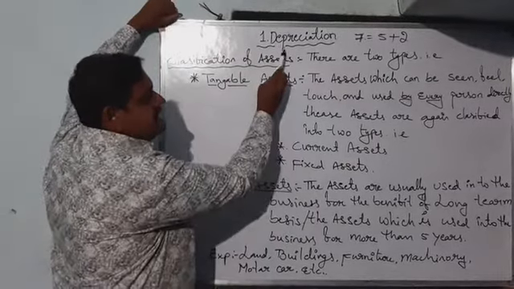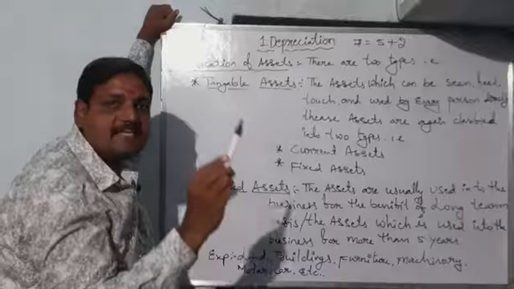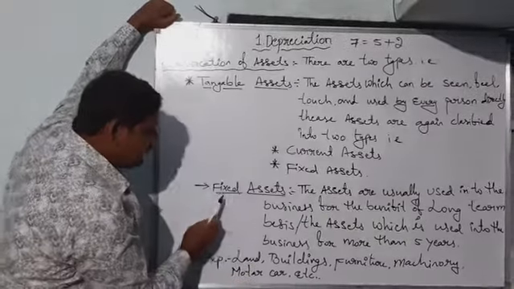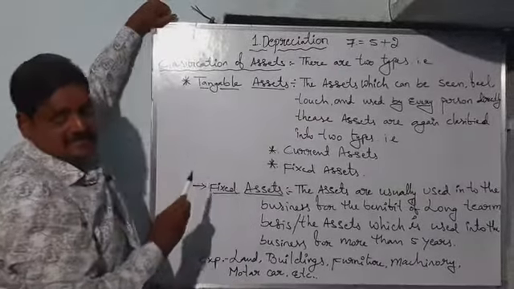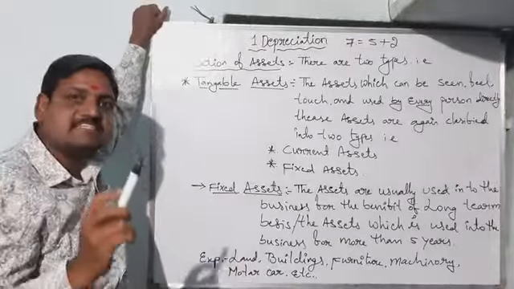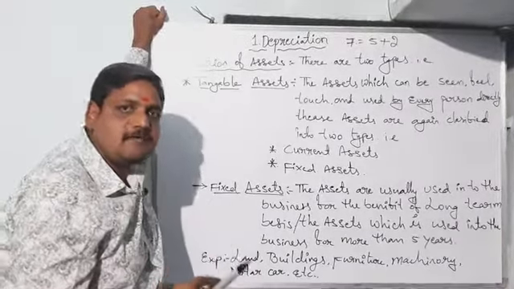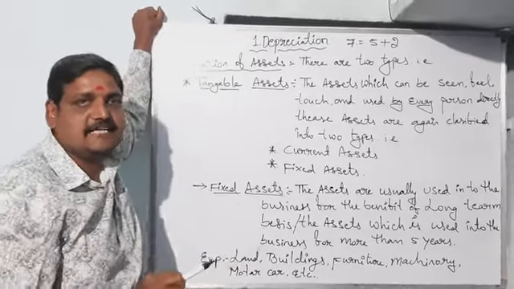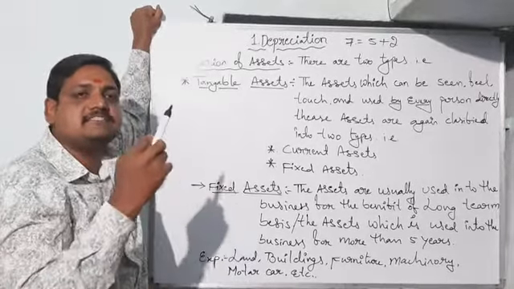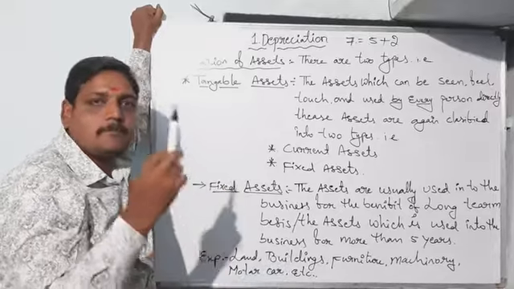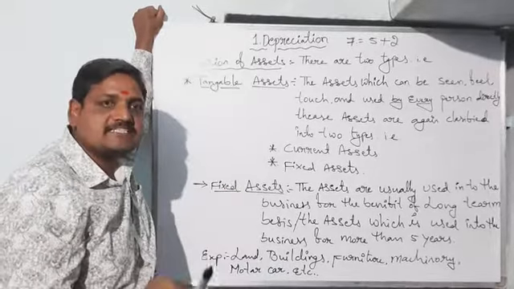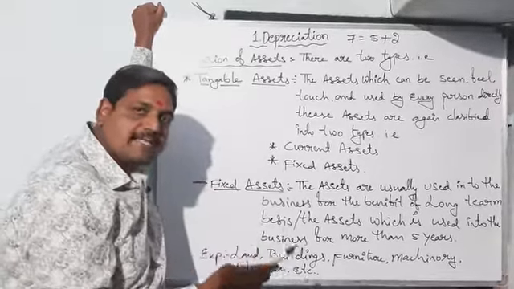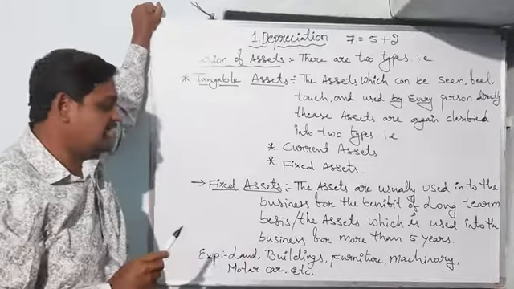This depreciation is always calculated on the value of fixed assets. Why? Because assets are a very essential part played in a business organization. They play a major role in production or in providing any service in the business organization.